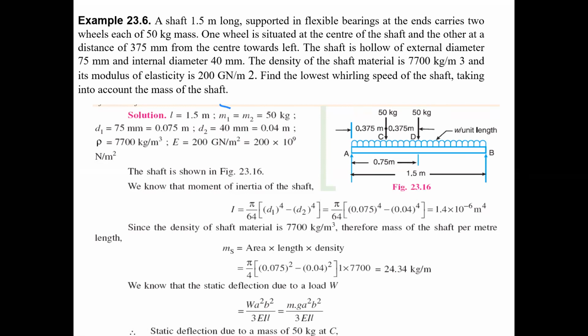The length of the shaft is already given as 1.5 meters. The mid of the length is 0.75, and the left support C is 0.375 from the mid. So those are all right.